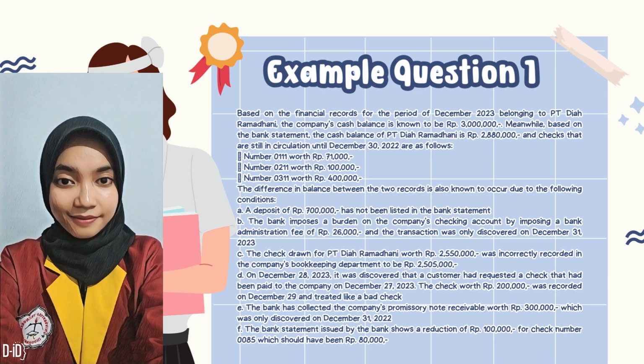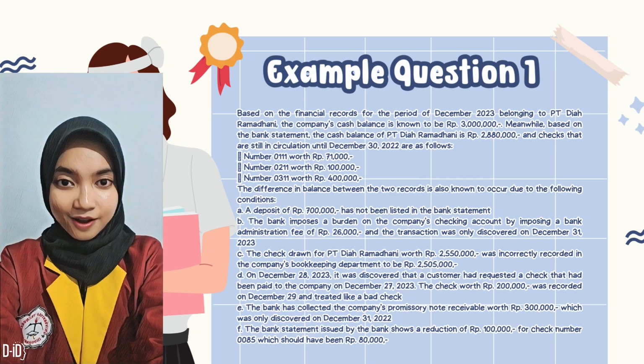Example question 1. Based on the financial records for the period of December 2023 belonging to PT Diah Ramadhani, the company's cash balance is known to be Rp. 3,000,000. Meanwhile, based on the bank statement, the cash balance of PT Diah Ramadhani is Rp. 2,880,000, and checks that are still in circulation until December 30, 2022 are as follows.